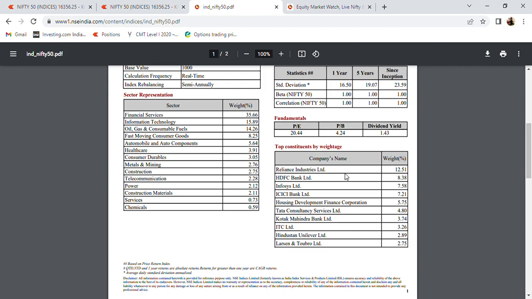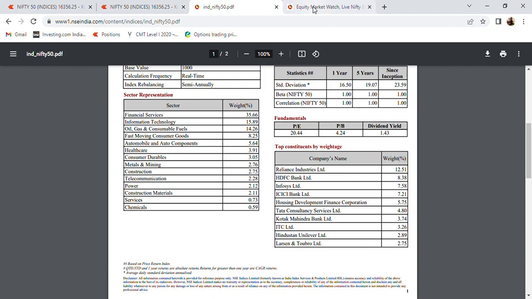If you see, Reliance holds 12.51% in the Nifty. That means overall Reliance has an impact on Nifty which is equivalent to 12%. So overall a positive momentum on Reliance will give a good impact on Nifty, and a negative momentum on Reliance gives a bad impact on Nifty. So these are the top 10 heavyweight companies.